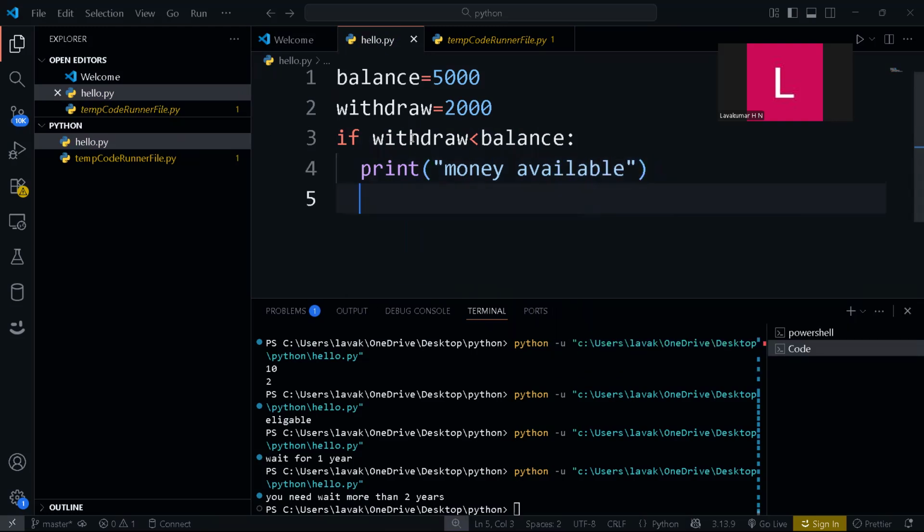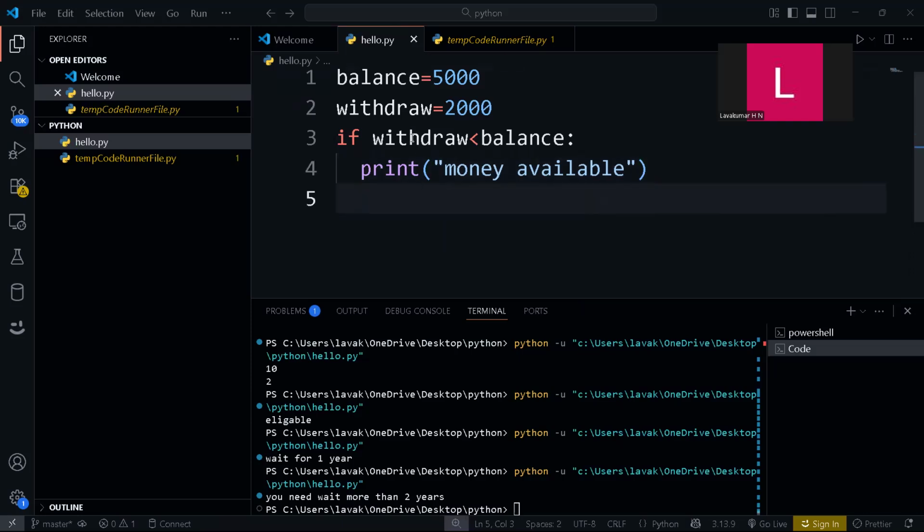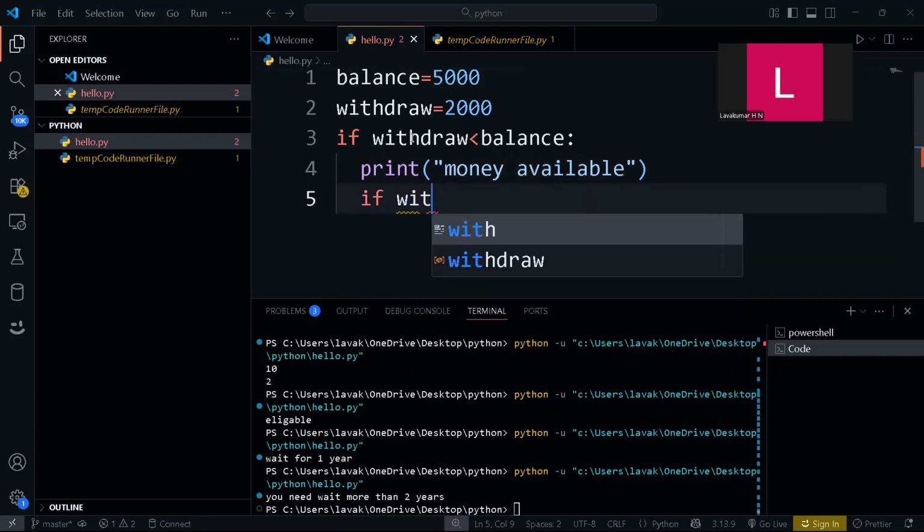Else, I'm talking about nested if statements. So money is available. Now if that withdraw, let's assume this is 5,000 minus 2,000, we will have 3,000.